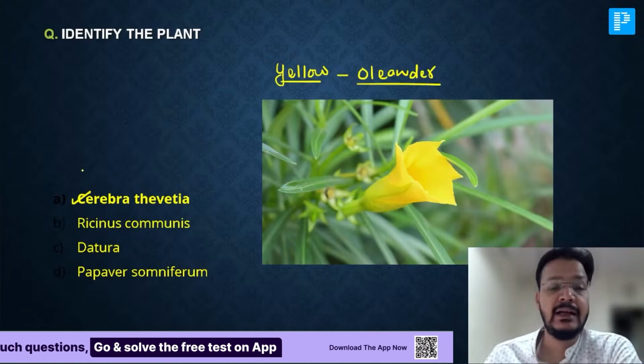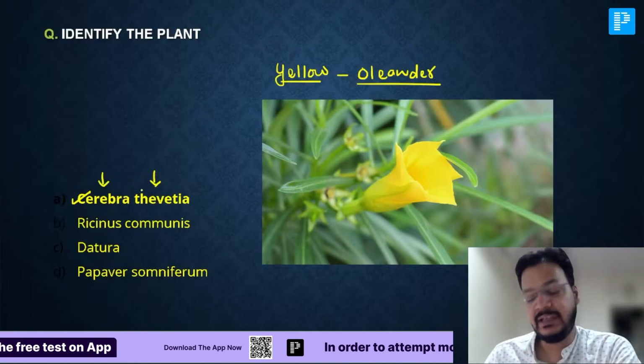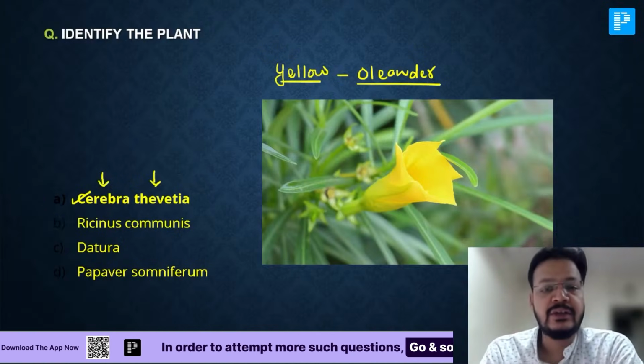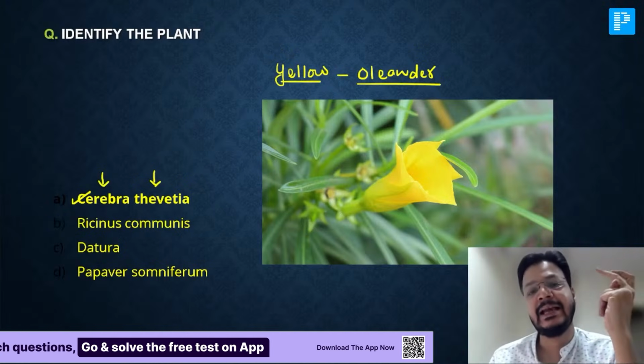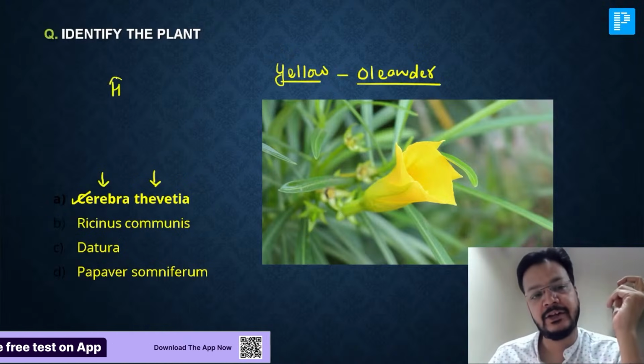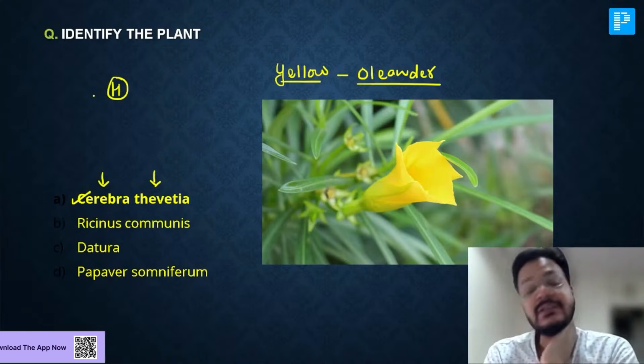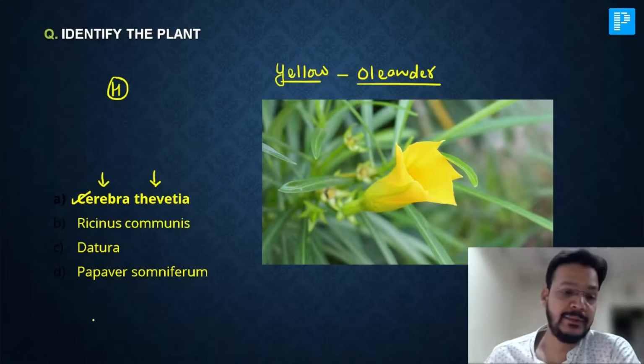The toxins are thevetin and thevetoxin. This is a cardiac poison, it attacks the heart. Nerium is pink oleander.